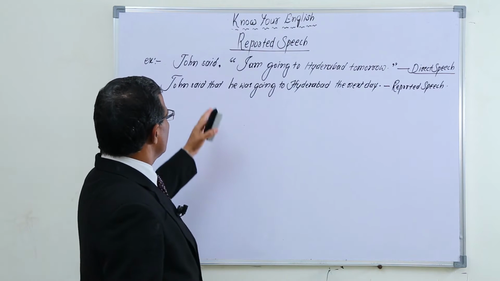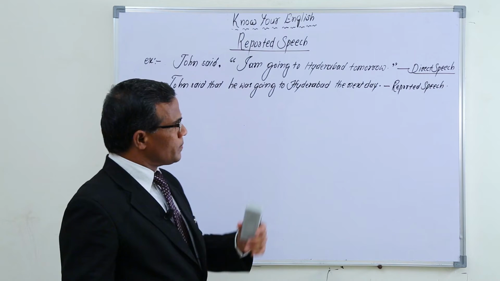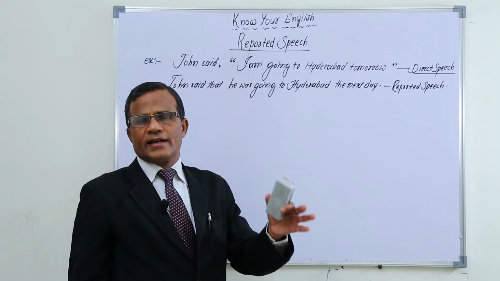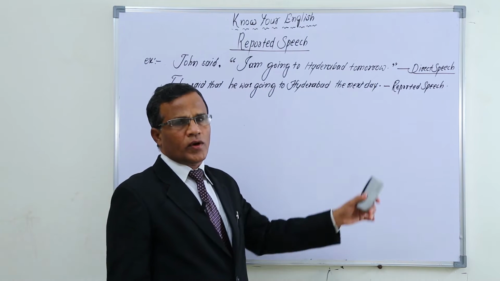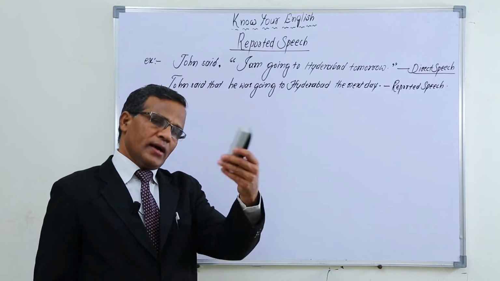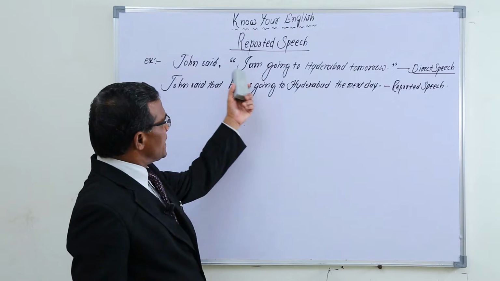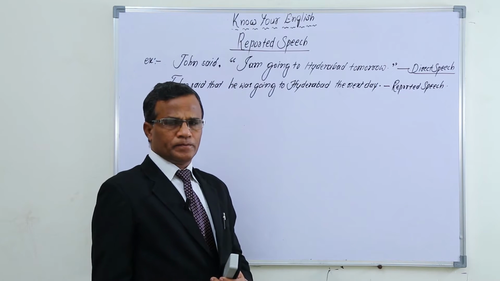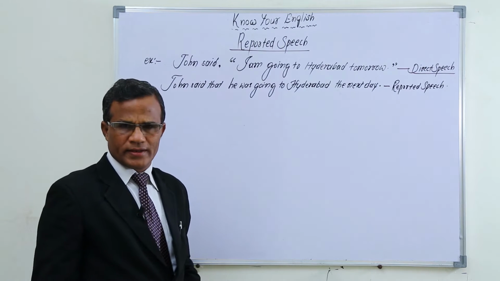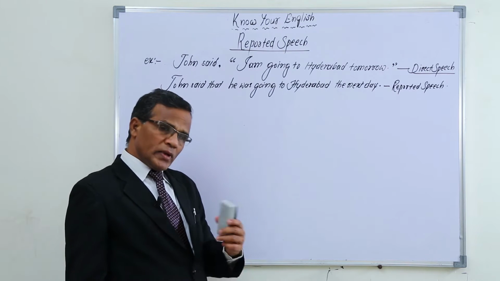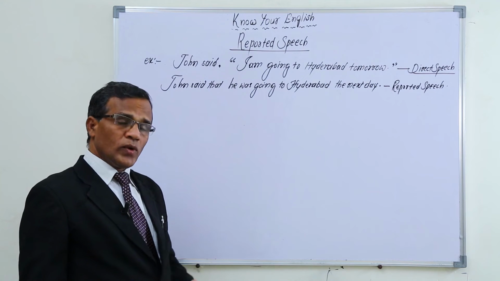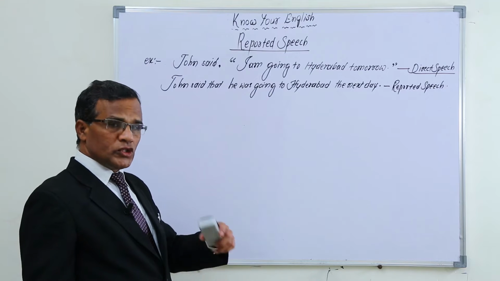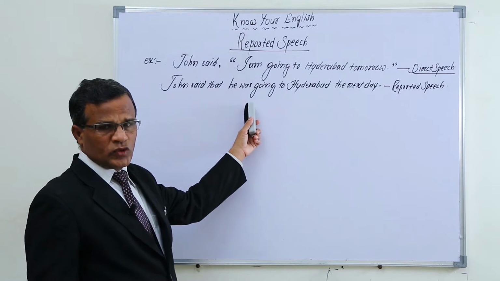One is, John said, "I am going to Hyderabad tomorrow." The exact words of John you can tell other people by taking the same words. This is one way. The second way is also there.